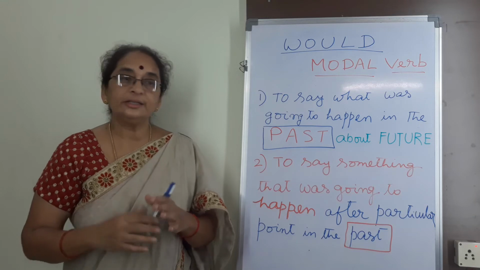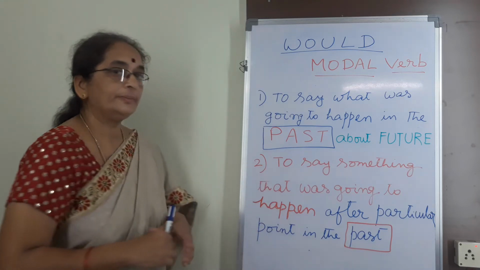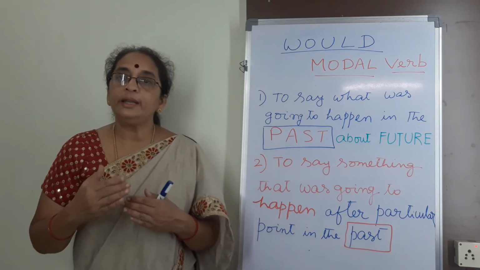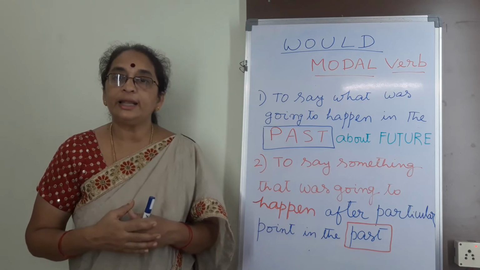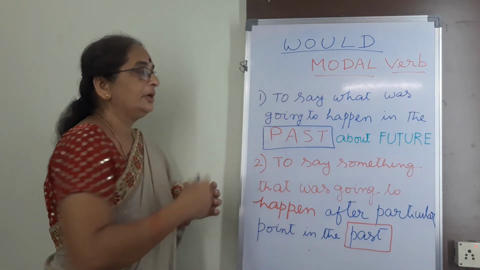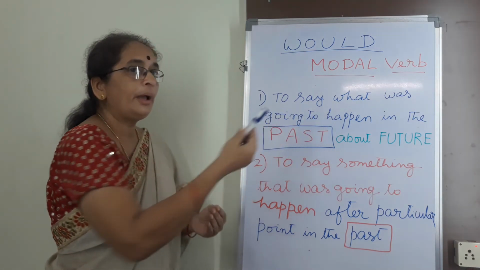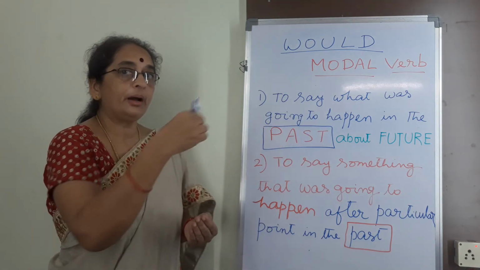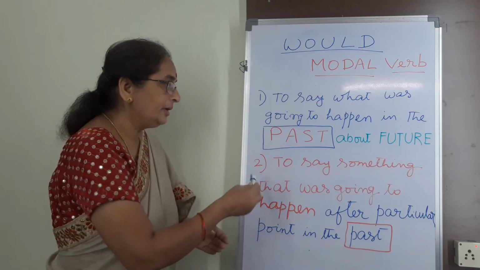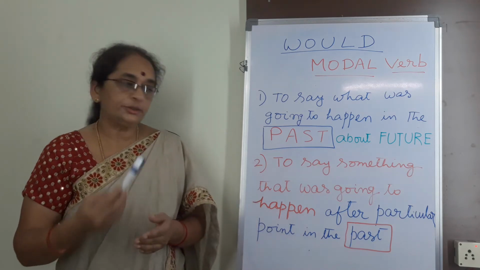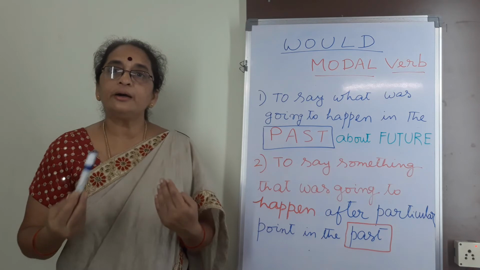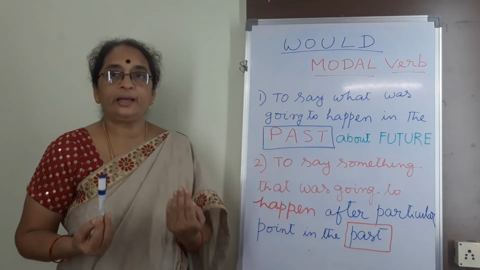So students, this is about the second application. These two are very important applications in the English language about would. The first one is to say what was going to happen in the past about the future. The second one is to say something that was going to happen after a particular point in the past.